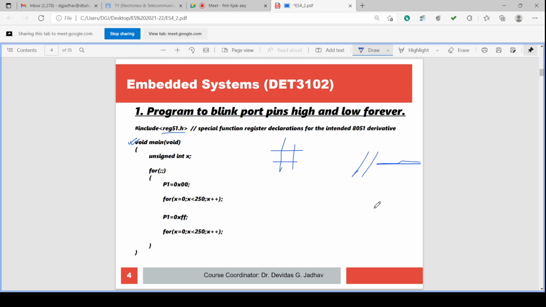We can generate many other functions with any name. For example, a delay function we can generate. For example, some print function, a printing function, a scanning function, functions for accessing the keyboard. So any other functions are there. A lot of functions we can write, but we cannot use the function name main because it is reserved. So main is the function name for the program start of C, C++, and in this case also embedded C.